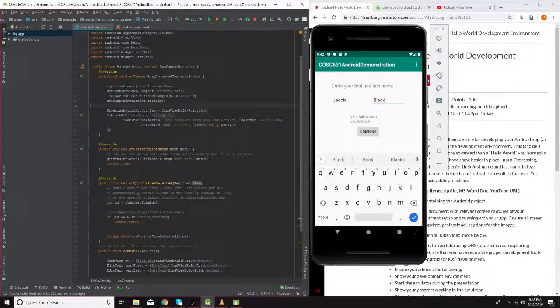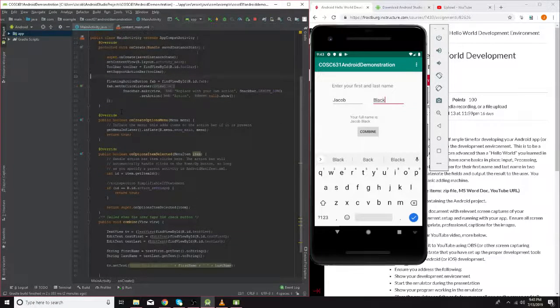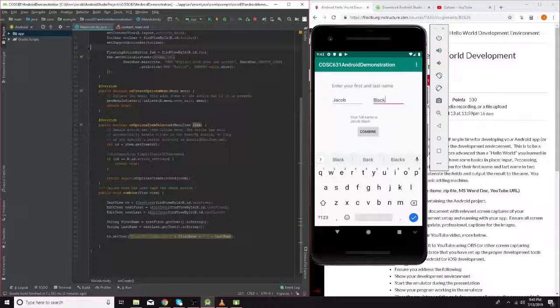For my application, I didn't have to make any changes to it, but from a little bit of research I did, it seems these three methods you will primarily have to change once you start doing multiple actions in your application, linking to different pages within the app. That's when you'll need to make changes to that. So the only method I had to create for this application is this right here, the combine method.